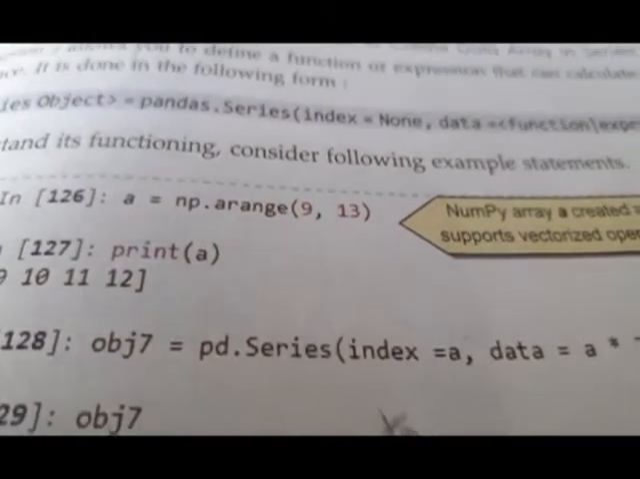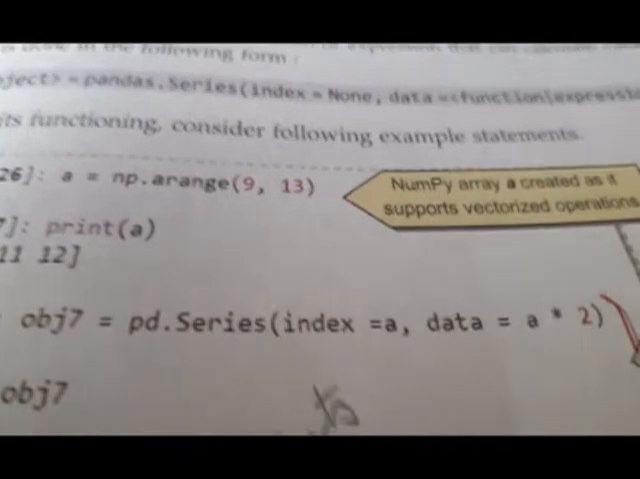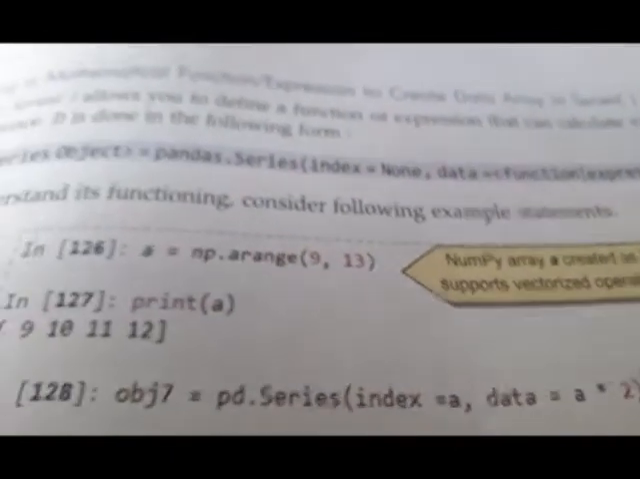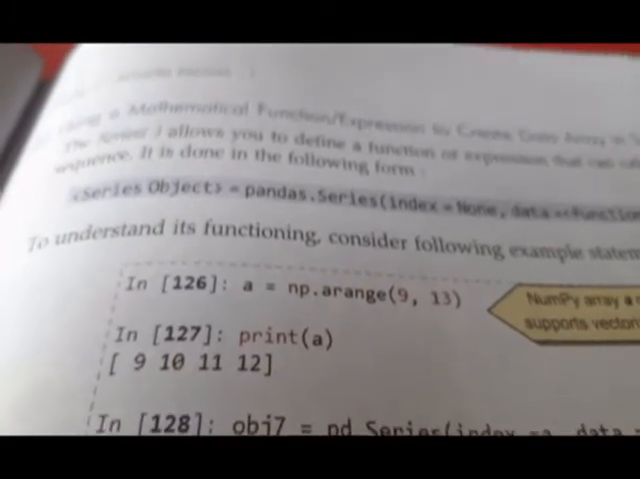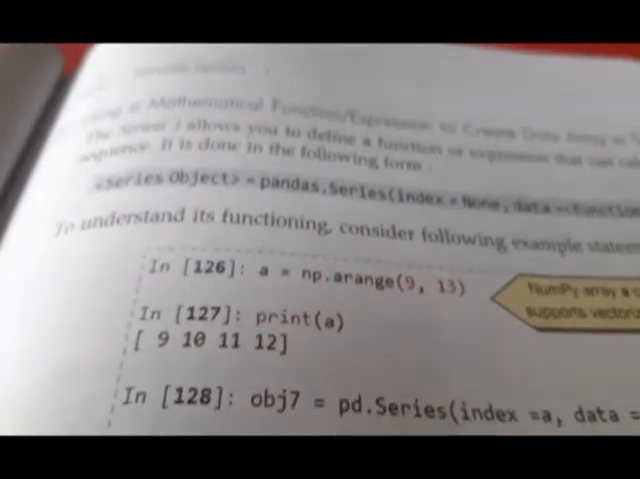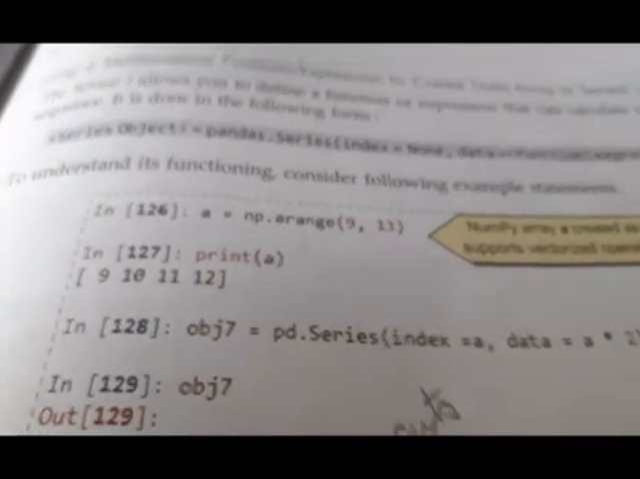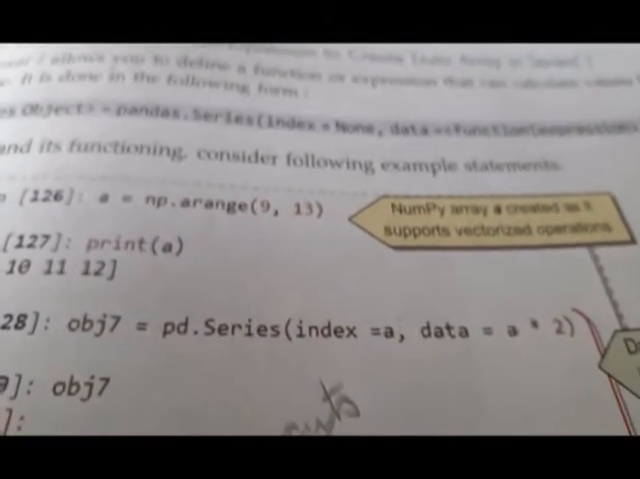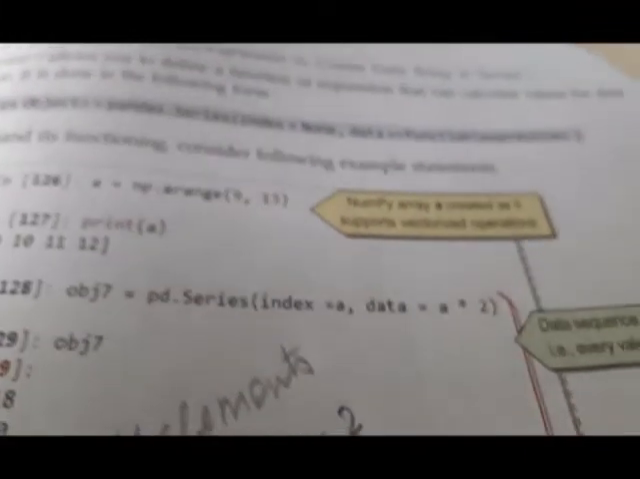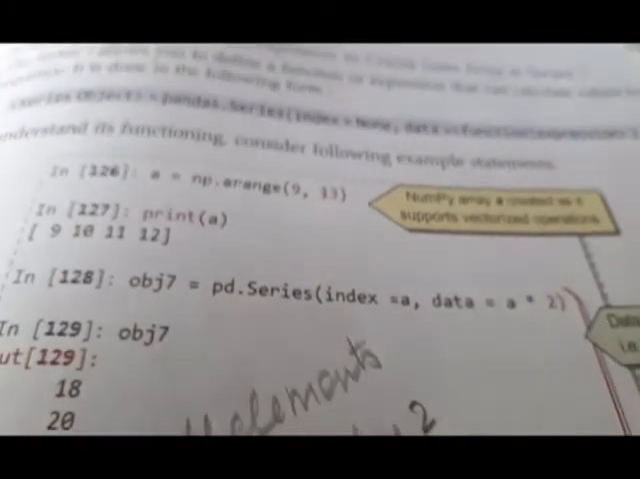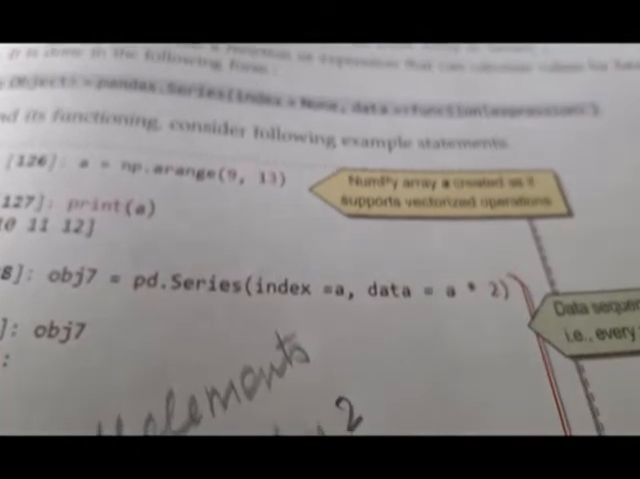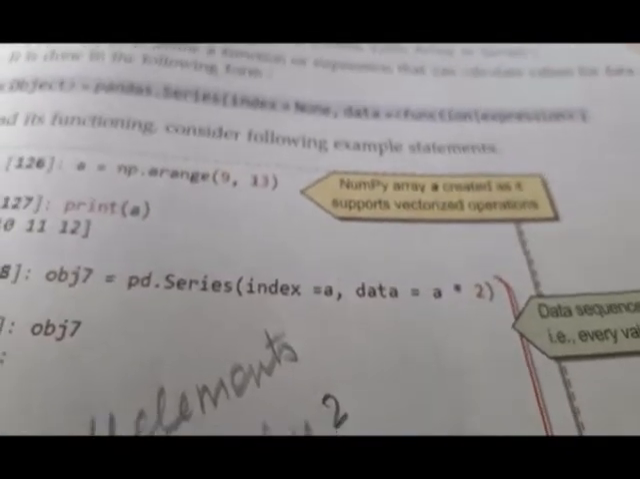You see here, using the arange function, the numpy array a is created. What are its values? 9, 10, 11, 12. It begins at 9 and goes up to 1 less than 13. Then this a is used how? Index is a. Data and index arguments can be interchangeable. First we have given index as a, so the index is going to be 9, 10, 11, 12 and data is going to be a into 2.